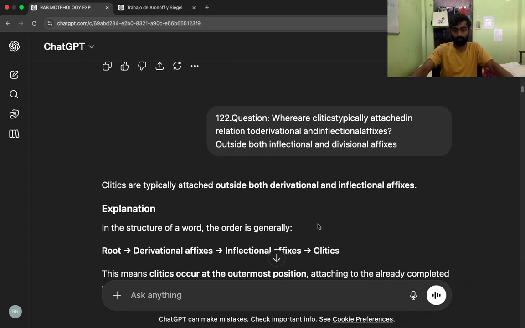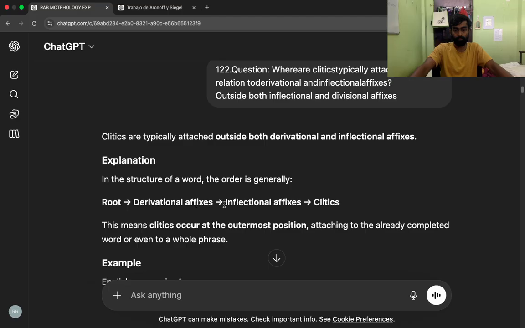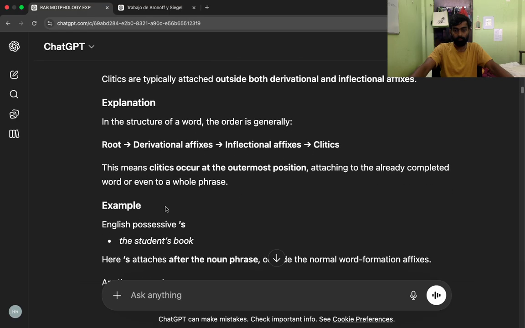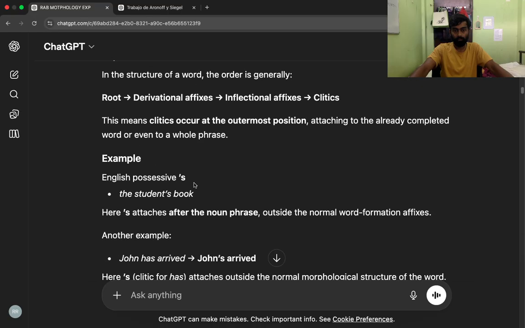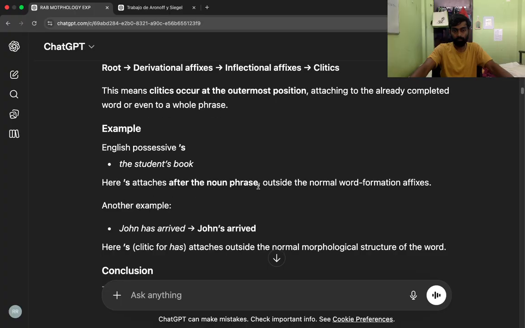Clitics are typically attached outside both derivational and inflectional affixes. Explanation. In the structure of a word, the order is generally root, derivational affixes, inflectional affixes, clitics. This means clitics occur at the outermost position, attaching to the already completed word or even to a whole phrase. Example, English possessive 's, the student's book. Here 's attaches after the noun phrase, outside the normal word formation affixes.